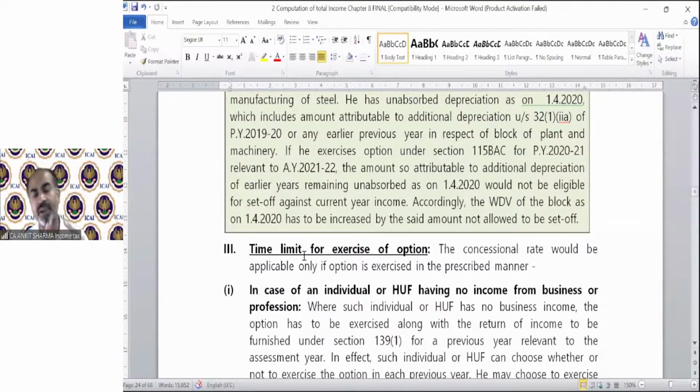And 115BAC is a simplified tax structure. The problem is what deductions we cannot claim. You just need to remember those deductions. That's it. Otherwise, the slab rate is too simple. 2.5 lakh each, up to 15 lakh. First 2.5 lakh is 0. All others have a 5% step: 5, 10, 15, 20, 25. Balance is 30.